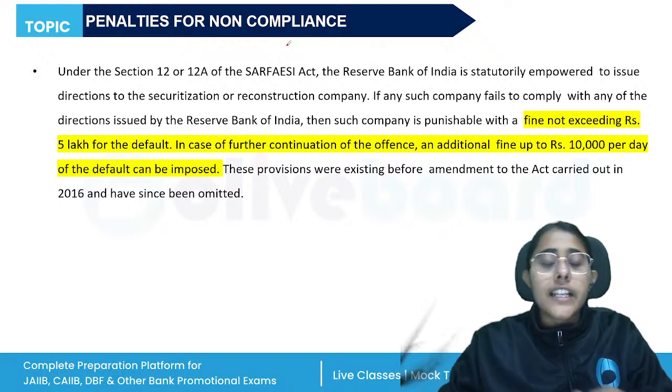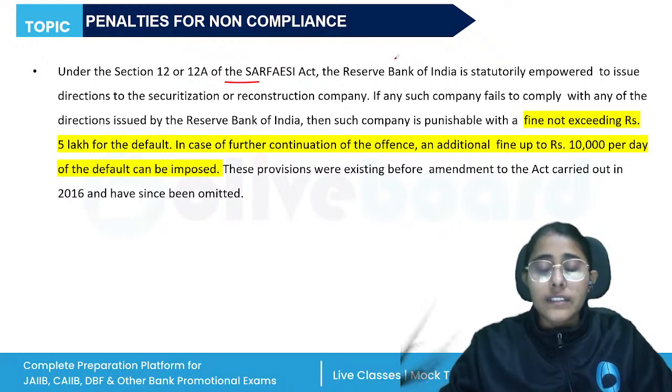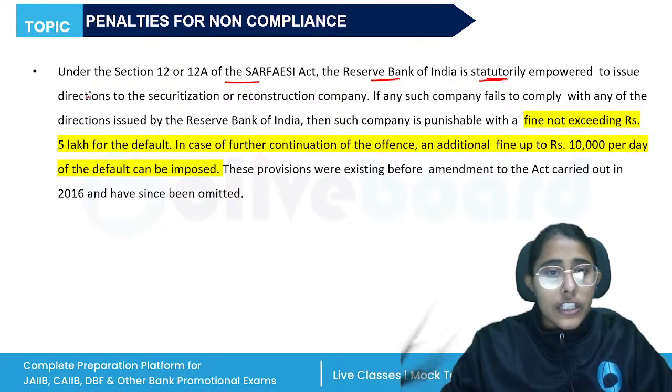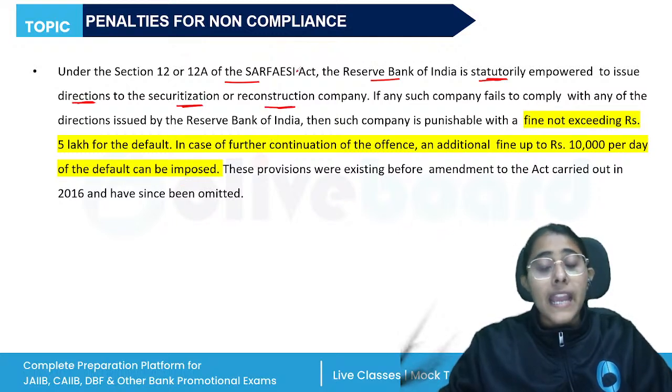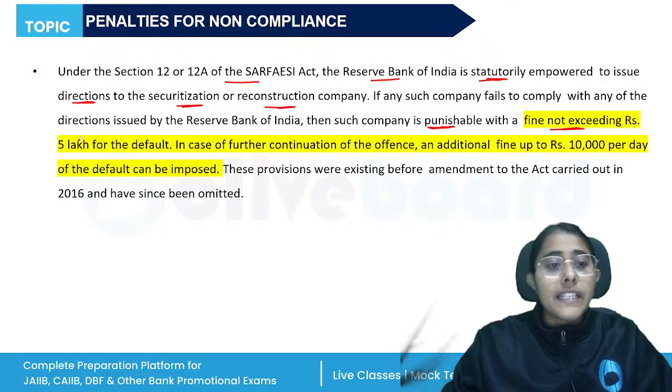This is given under Section 12 of the SARFAESI Act, that RBI is statutorily empowered. RBI has the powers to issue directions to the securitization or the reconstruction companies. And if any such company fails to comply with any of the directions, then the company is punishable with a fine not exceeding rupees 5 lakh for the default.